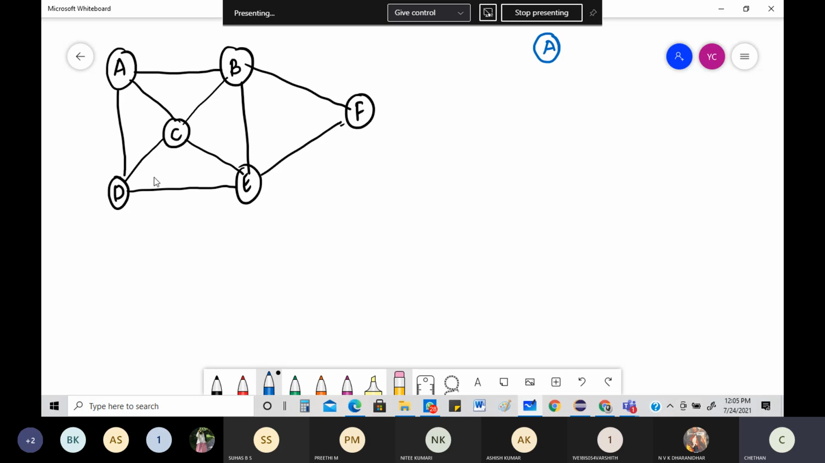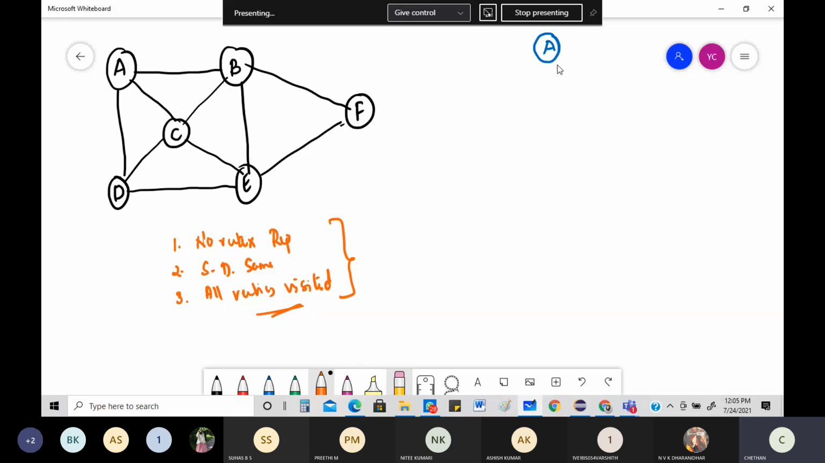Bounding function. What is the bounding function here? The bounding function is very simple. The first bounding constraint here is that no vertex should be repeated. Always keep that in mind. No vertex should be repeated. Also, the next thing is that source and destination should be the same. The third one is that all vertices should be visited. There's no denying that all vertices should be visited. So keeping all these things in mind, we need to write our state space tree.